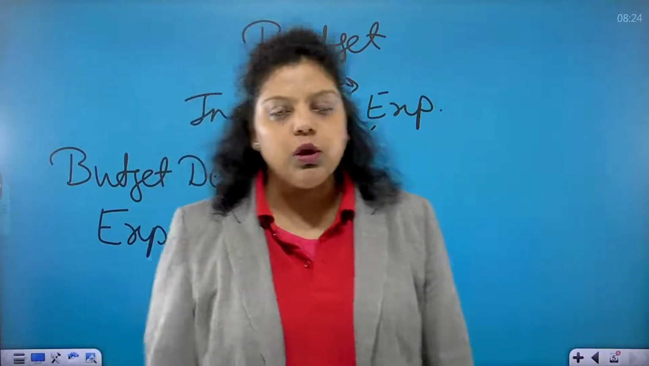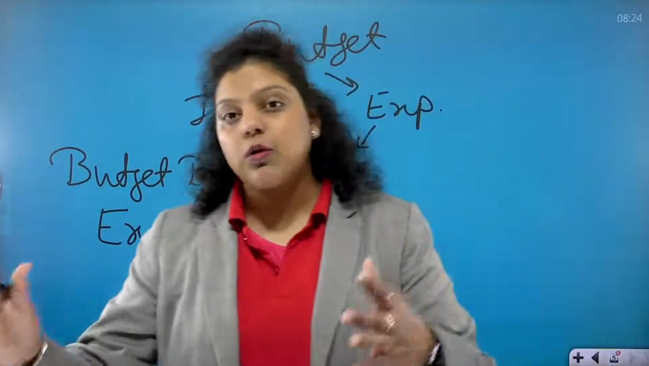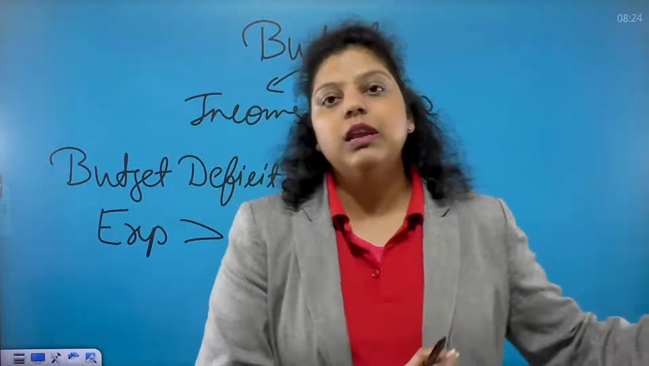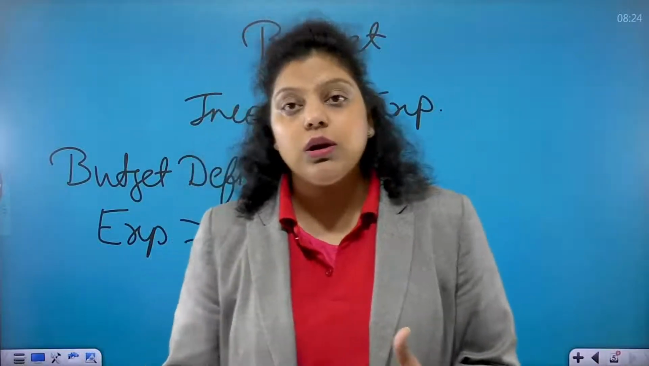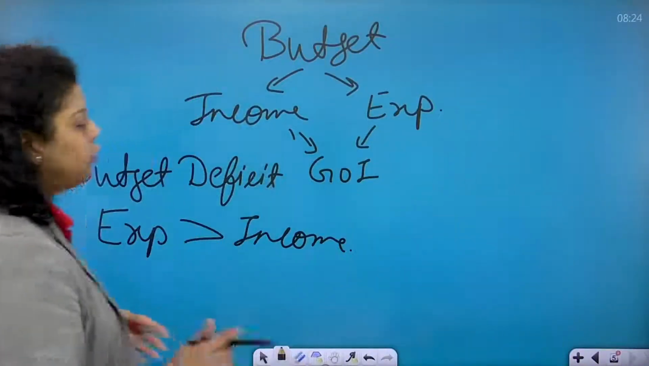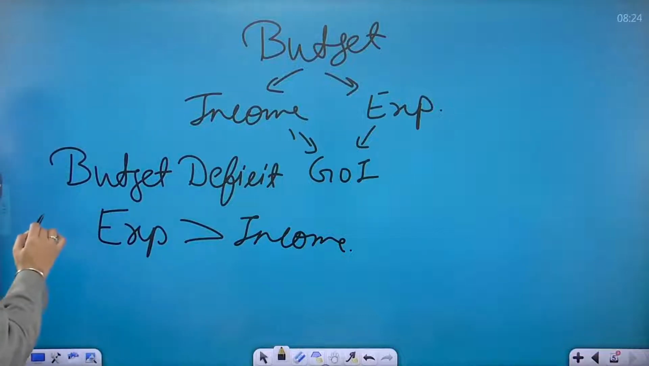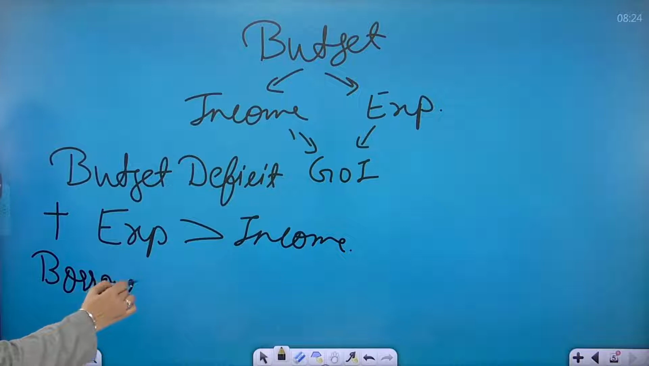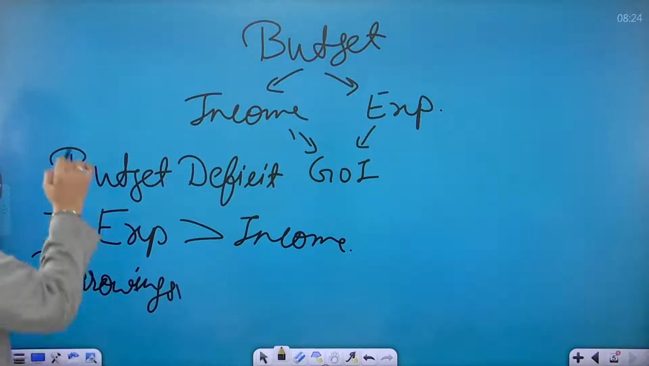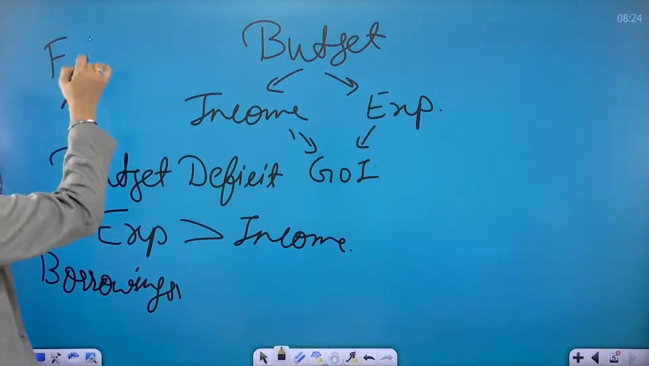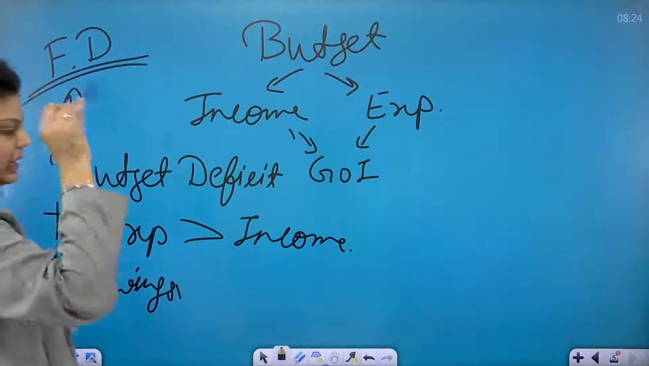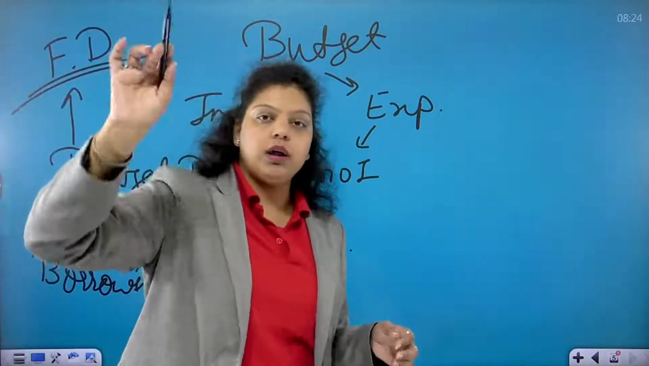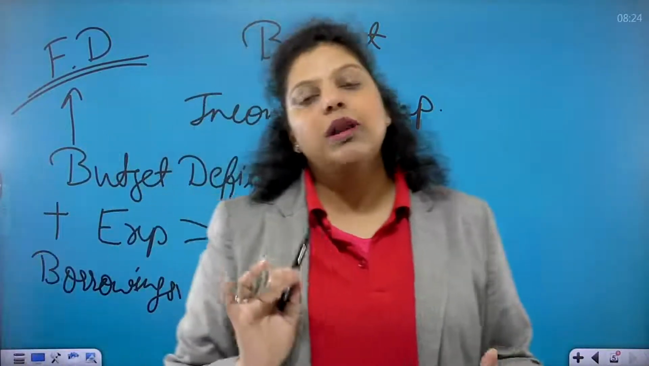Because in the budget, whatever you have decided, that this amount we will earn and this amount we will spend, your expenditure is now more, but you have to continue your development. So what does the government do? After this budget deficit, the government borrows money, and those borrowings will be known as fiscal deficit. So borrowings from India, borrowings from abroad, borrowing from RBI will be known as fiscal deficit.